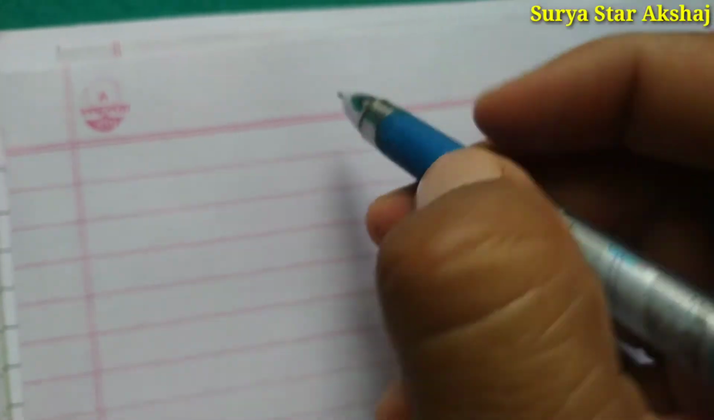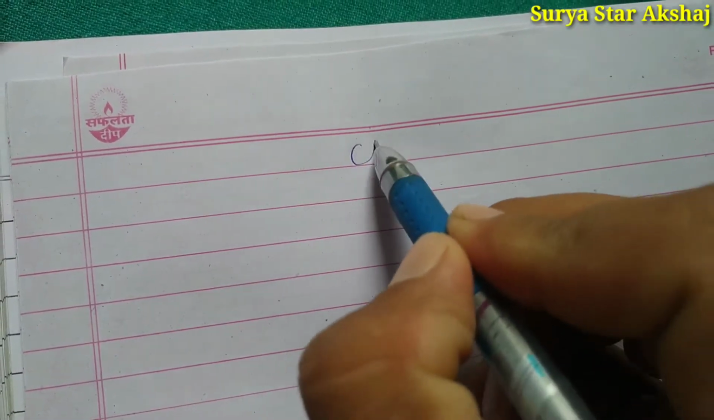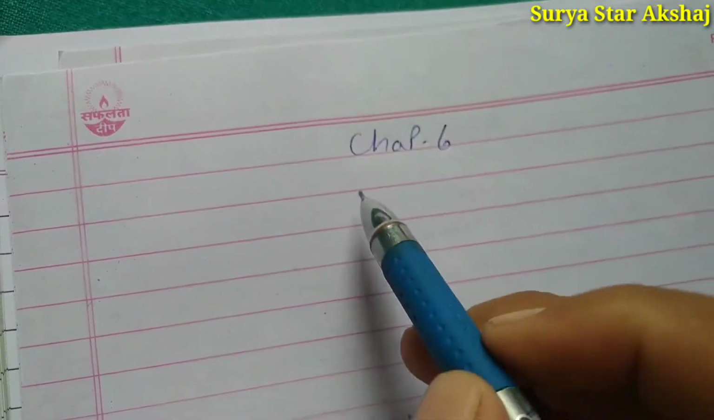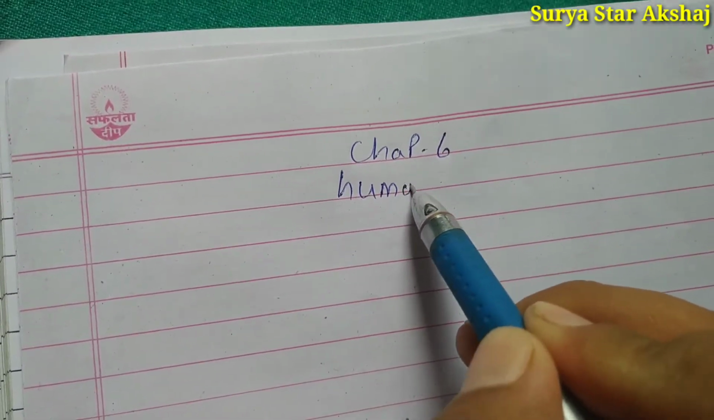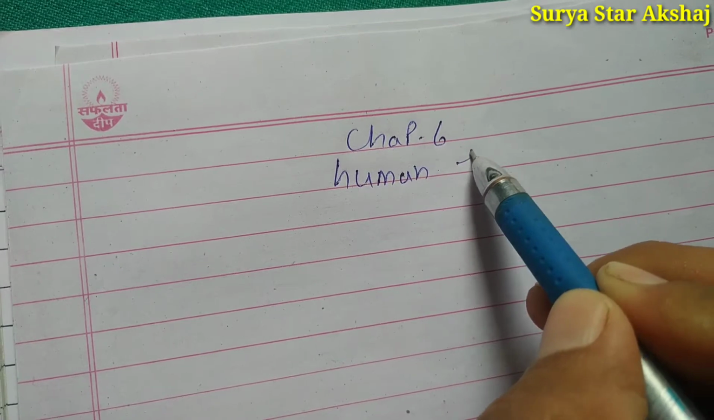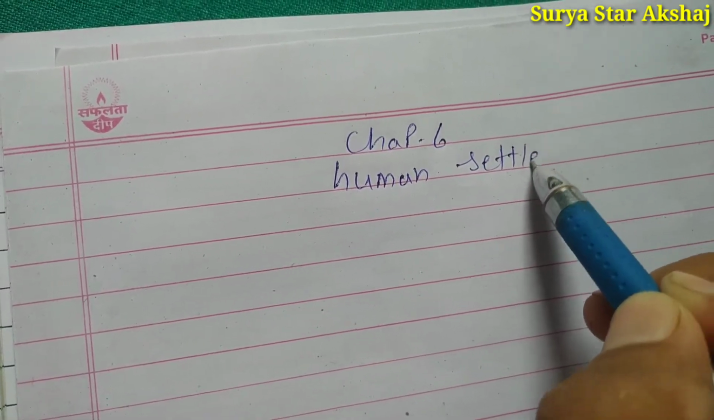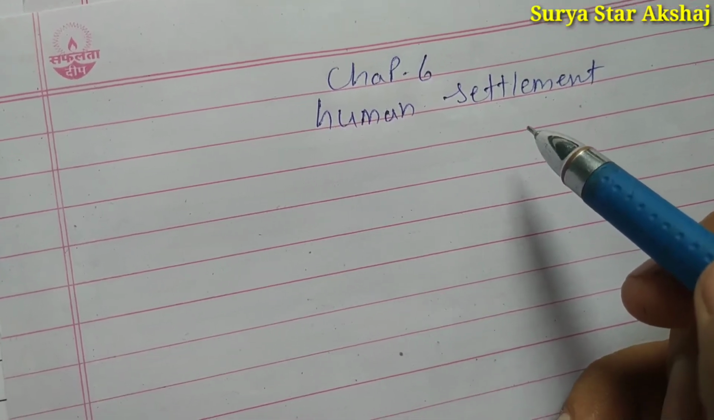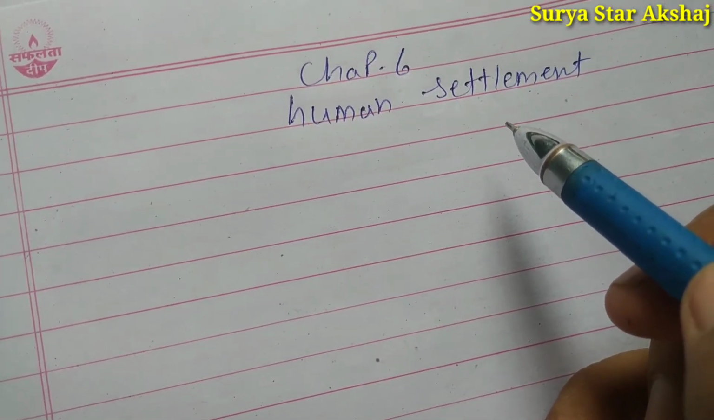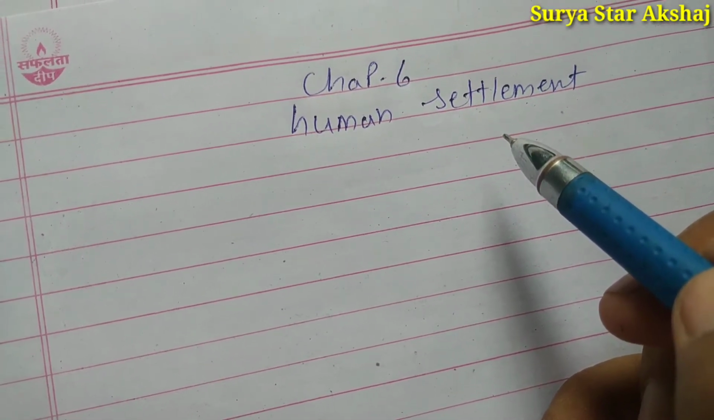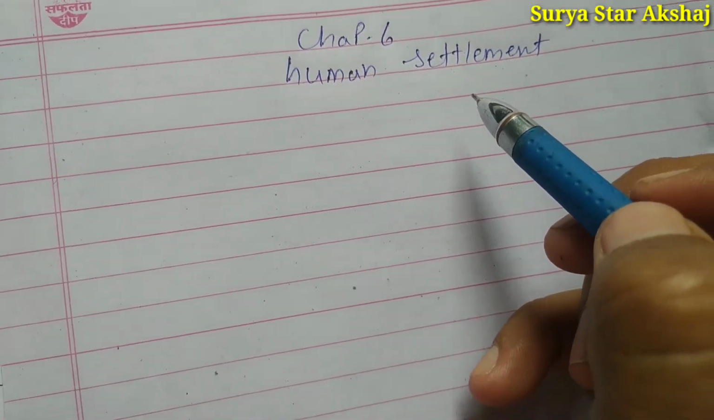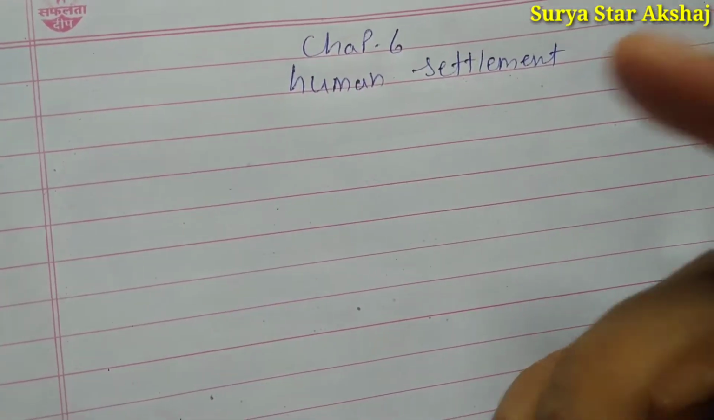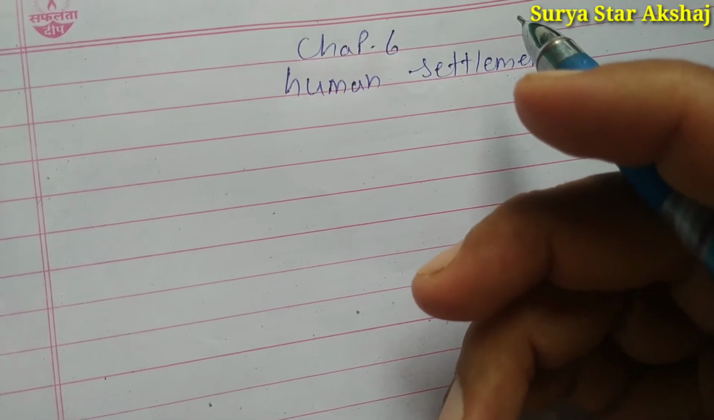Good morning. Today we are going to start chapter number 6, Human Settlement. Human settlement is a modern word, but from ancient times humans have been traveling from one place to another in search of food and security.